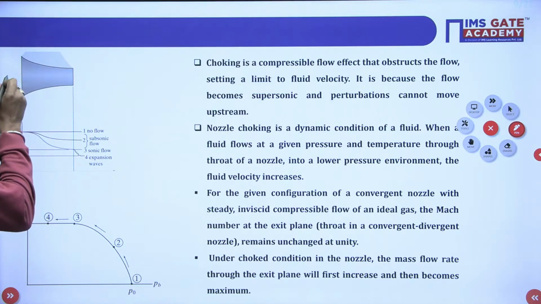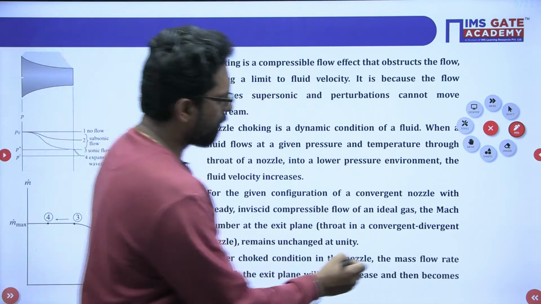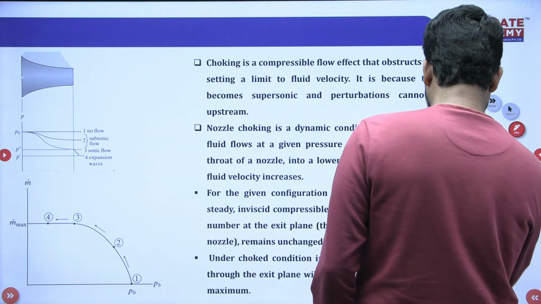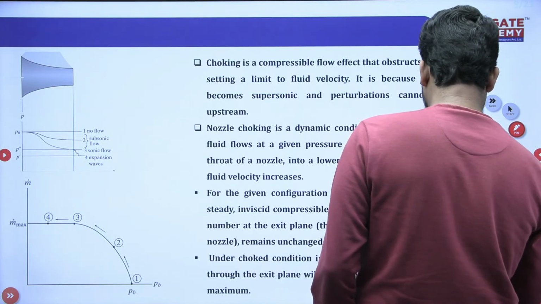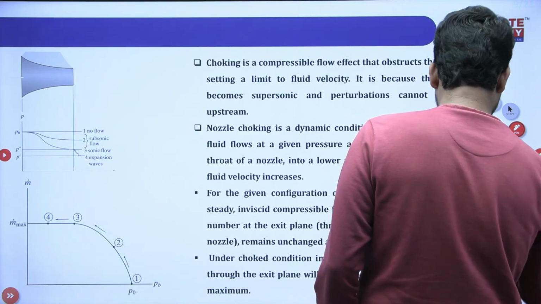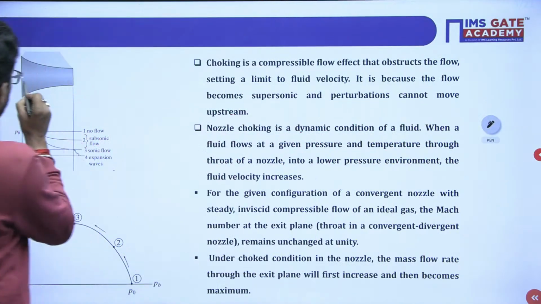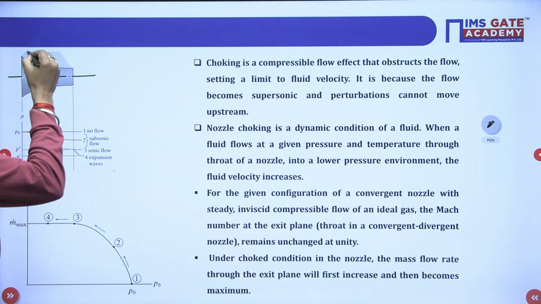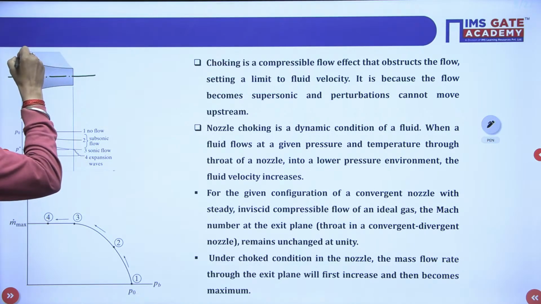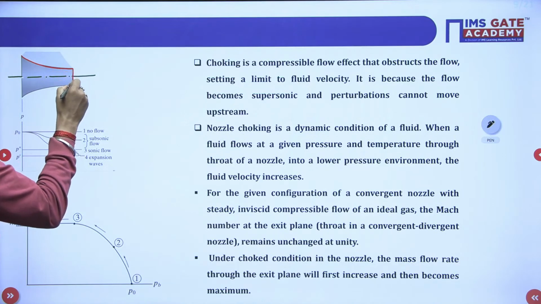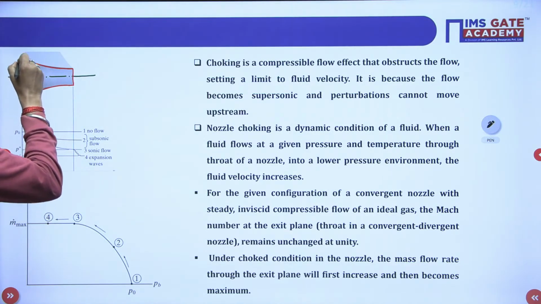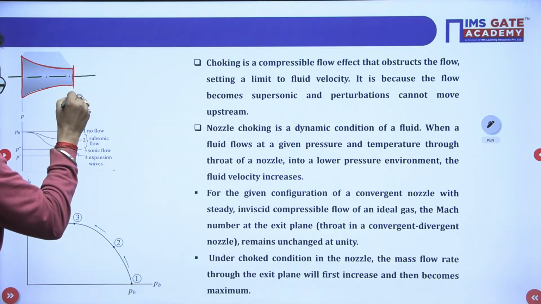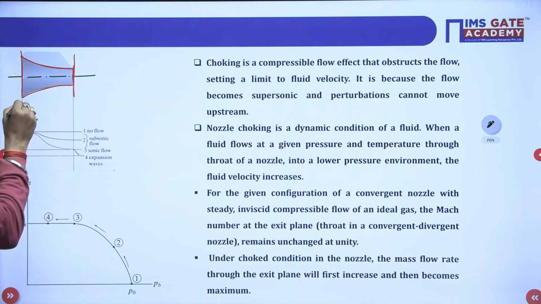This is your nozzle, and that nozzle is of converging type. This is the nozzle exit, and this is the nozzle inlet.